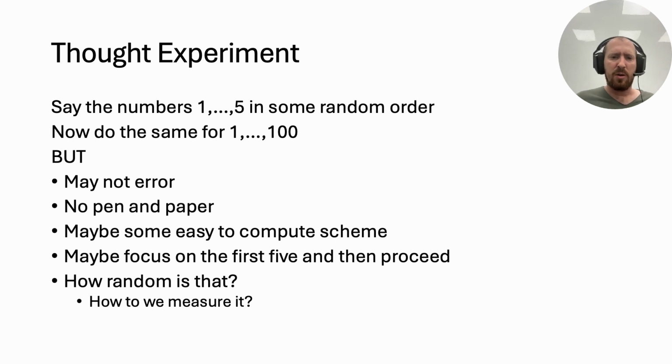You might think about some clever way to come up with the next number, say, permute the first 5 numbers and then proceed to the next 5 numbers, but how random is that? And if it is, how do we measure it?